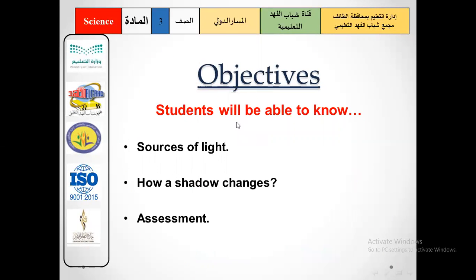Today's objectives are students will be able to know sources of light, how a shadow changes, assessment.